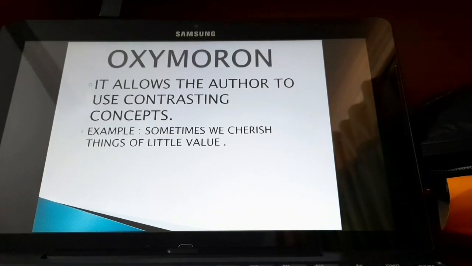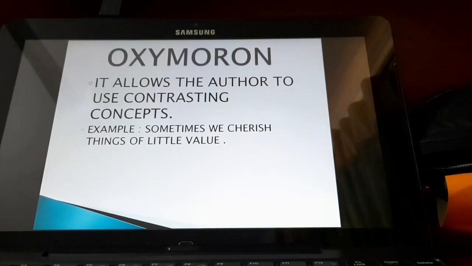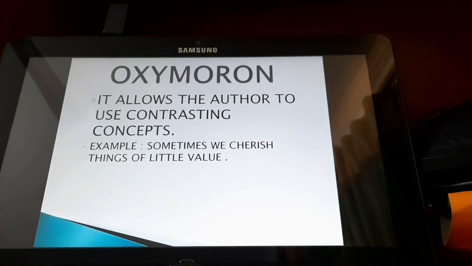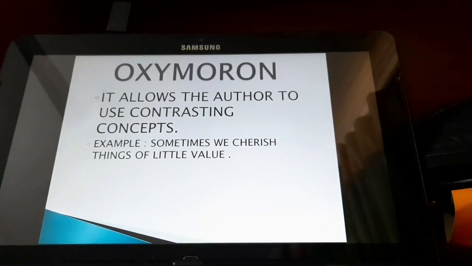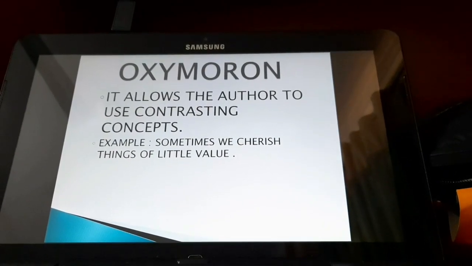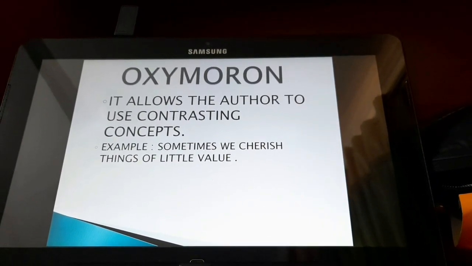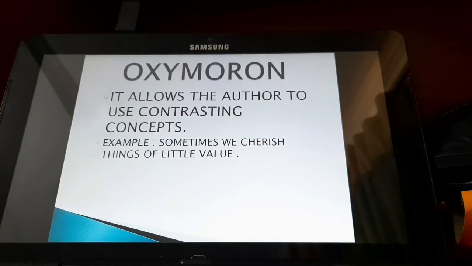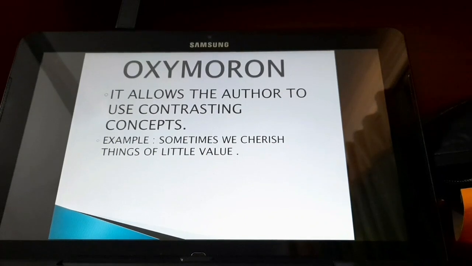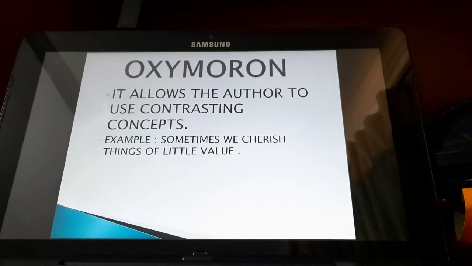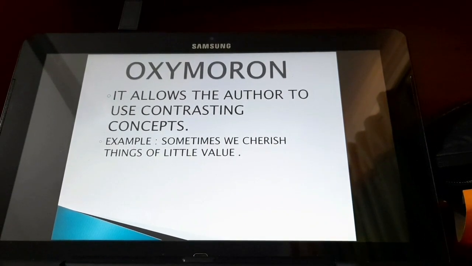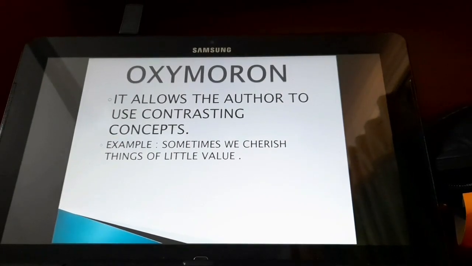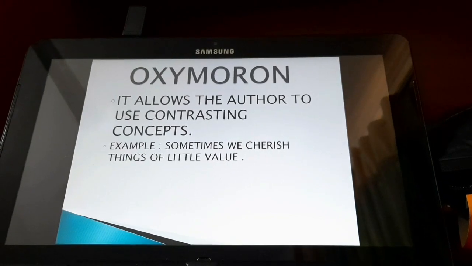For example, sometimes we cherish things of little value. Value here is saying about the value, but little is just the opposite of value. So, oxymoron mostly uses two words of contradictory meaning, and we are putting these two words together in a manner that actually ends up making sense in a strange and complex manner.